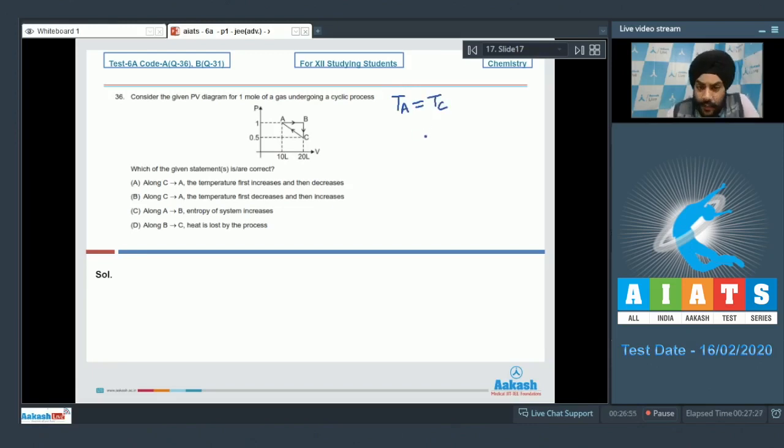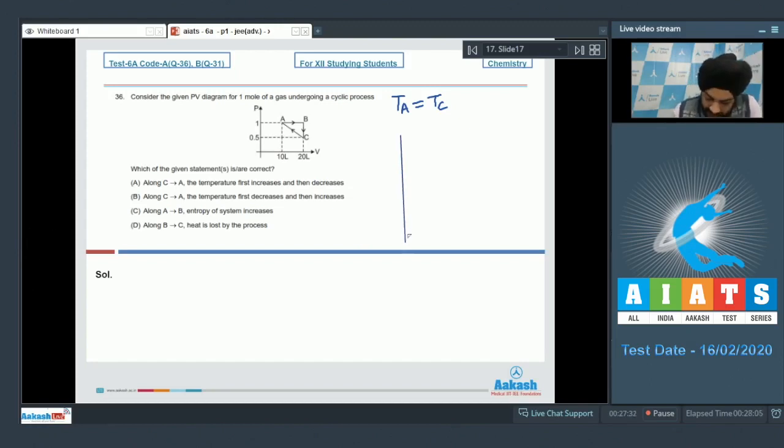The next question that might come to our minds is whether the line C to A is an isotherm. So that is not correct, students. The line C to A is not an isotherm. PV isotherms come out to be rectangular hyperbolic and not straight line. So this is not a constant temperature line. So it must mean that the temperature must have changed in between. Now to figure out whether the temperature has increased in the beginning or decreased in the beginning, we have to do some further analysis. So we'll quickly get down to that.